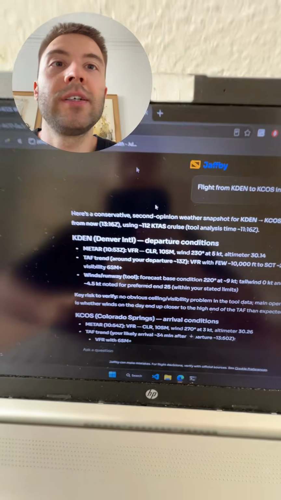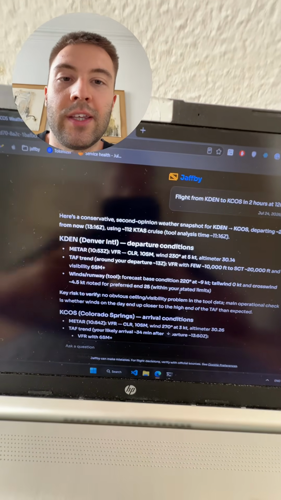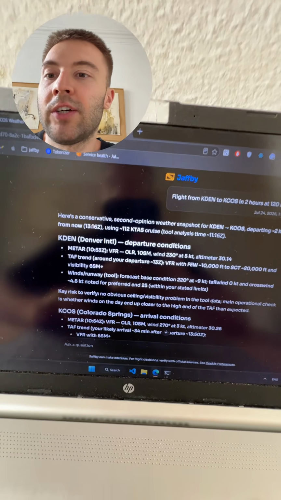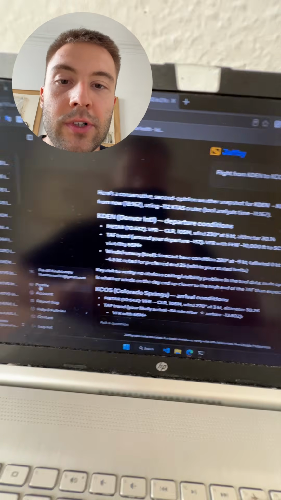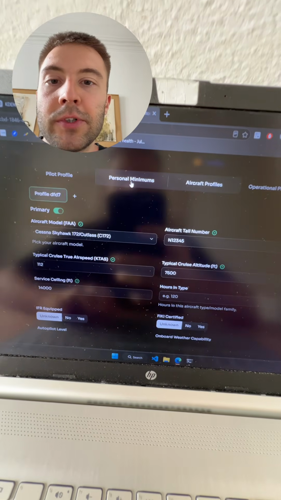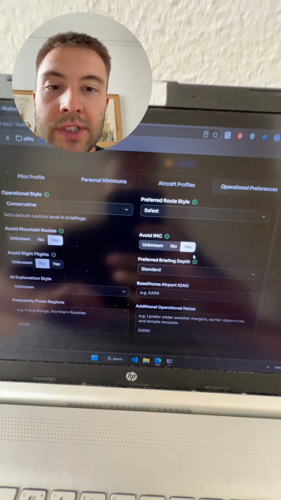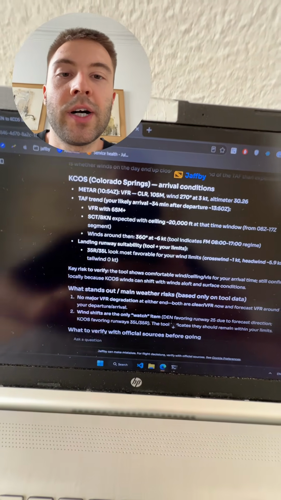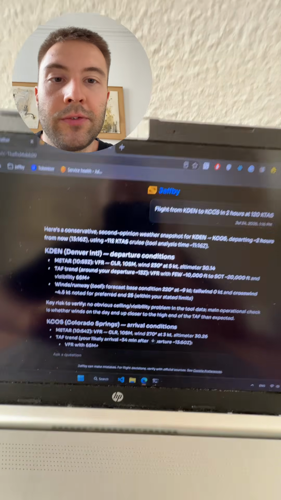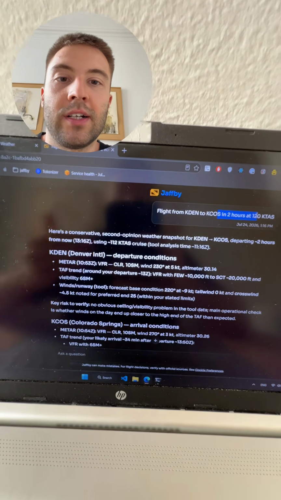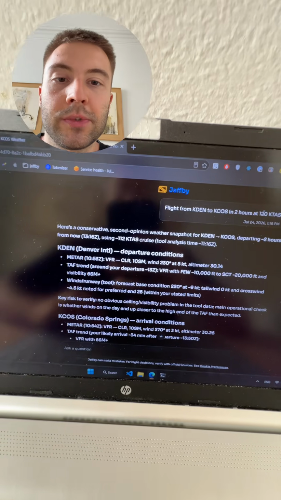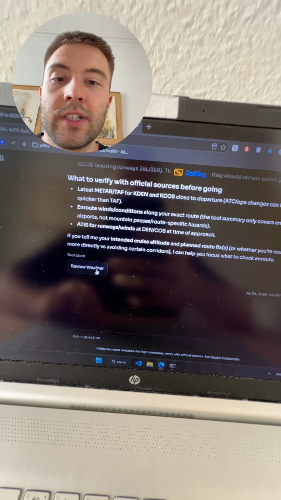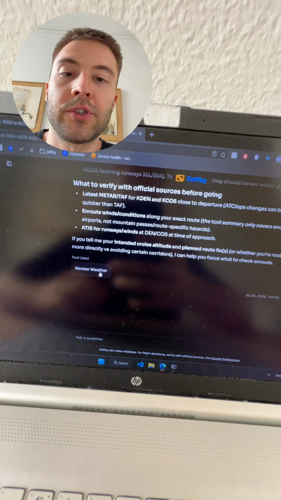Now let's go to JAVB. It also gives us a summary. And the first thing I need to tell you about here for JAVB, before replying to my question, JAVB already knows information about me as a user and about my aircraft, about my personal minimums, about my operational preferences that I specified in my profile. For example, ChatGPT doesn't know about it. It can know about it only if you put all this information in your prompt every time you ask a question to ChatGPT.